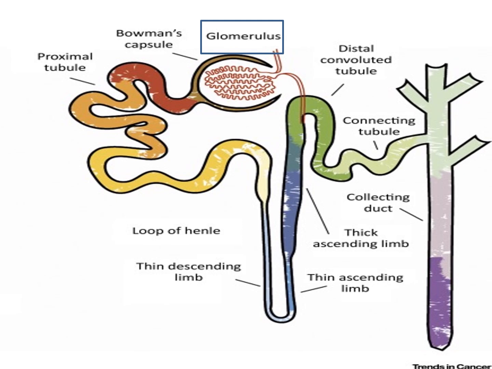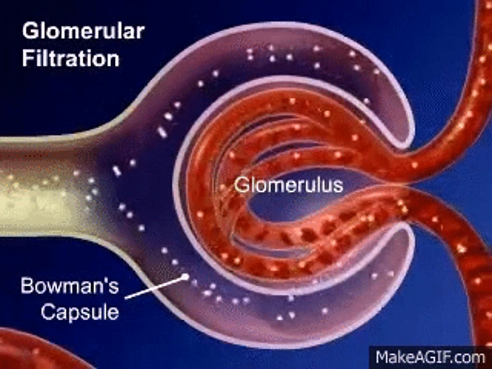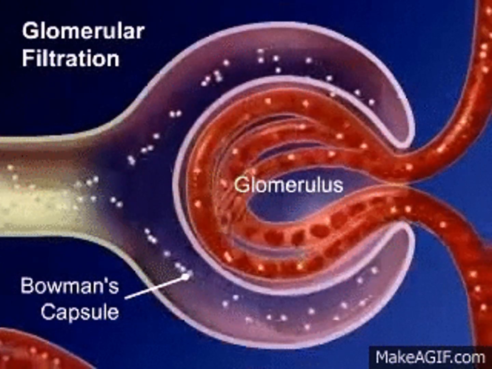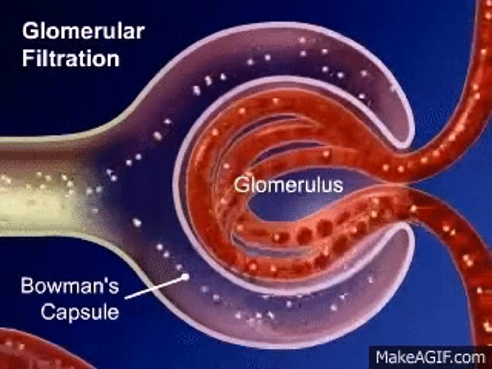Now when you say waste, it can be the urea that is produced in the liver, or any similar substances that are in the blood. So the capillary filters that and sends the waste into the Bowman's capsule. Let us look at that. If you see, there is blood passing through the glomerulus and the waste is moving into the Bowman's capsule.